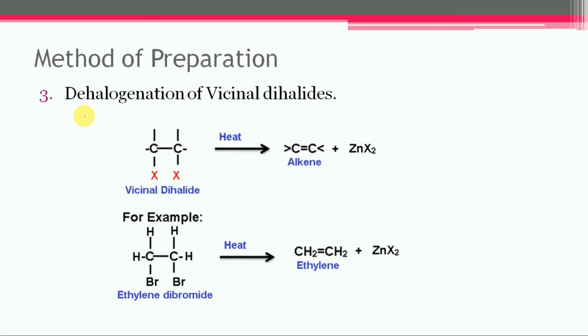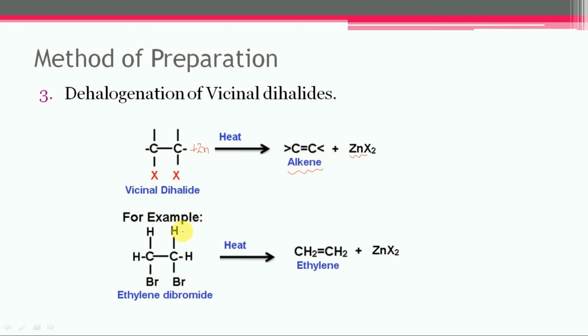Next is the dehalogenation of vicinal dihalides. The vicinal dihalide, when heated in the presence of zinc in alcoholic solution, gets dehalogenated to form alkenes along with zinc dihalide.